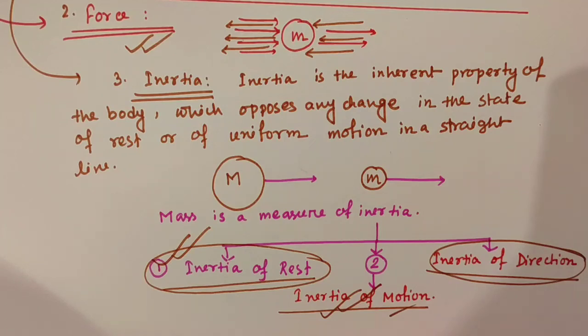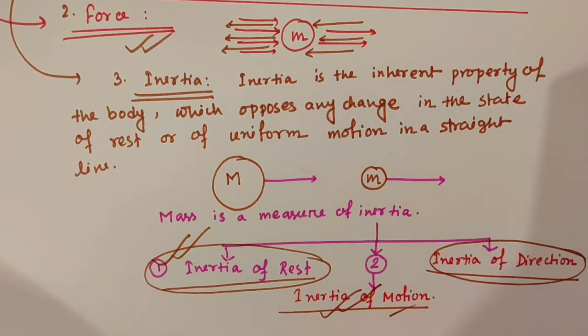I repeat, when the wheel of a cycle rotates, the mud sticking to the wheel flies off tangentially due to inertia of direction. Example number 2, when a car takes a sharp turn, the passengers experience a jerk in the outward direction because they tend to maintain their original direction of motion due to inertia of motion.